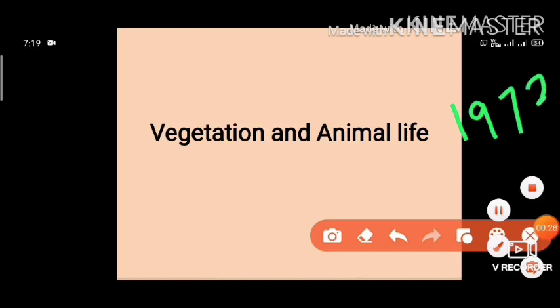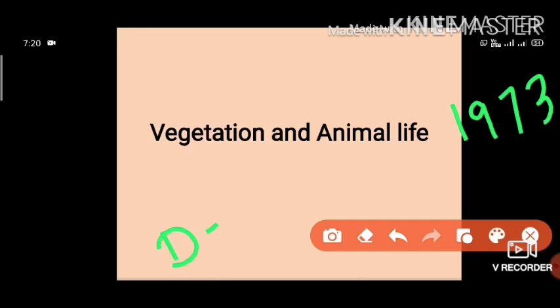1973. Students, note this down, I forgot to explain it in the start. In 1973, Greenland joined the European kingdom, Denmark. We studied about this, right? Greenland is politically a part of Denmark. So when did it join Denmark? In 1973.